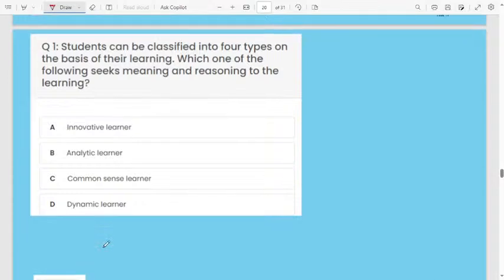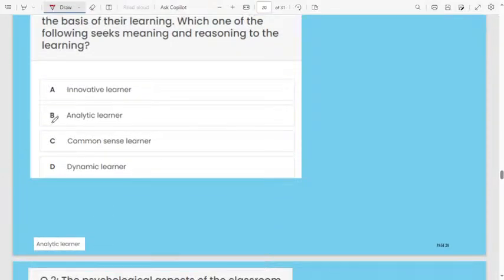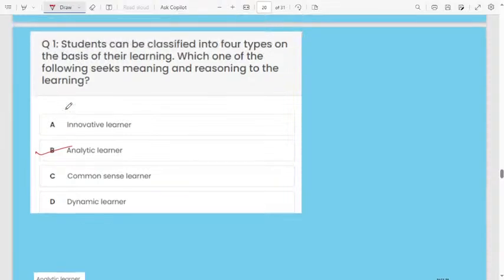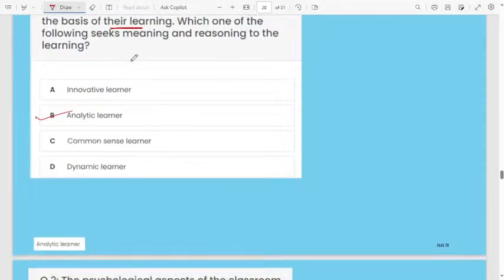D, dynamic learner. Analytical learner. Students can be classified into 4 types on the basis of their learning, and according to their analytical learning you can divide the group. Next question.